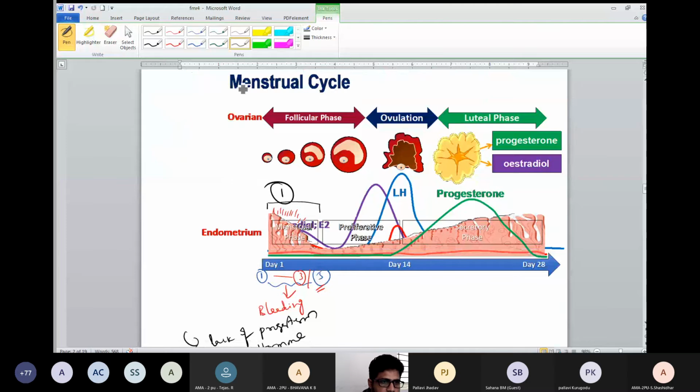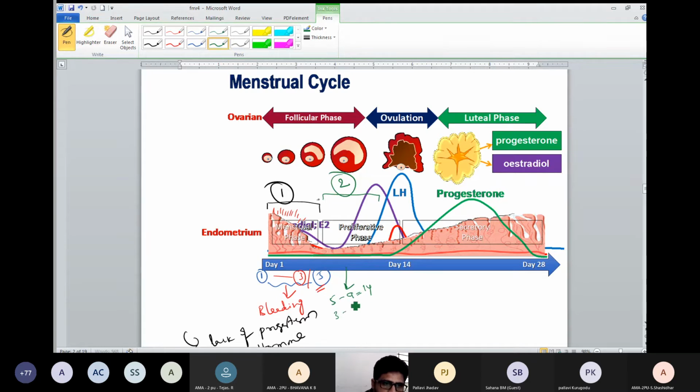Here, up to this point, we have explained the first phase in this diagram. Now I am explaining the second phase, from here to here. What is the second phase? It runs from the 5th day to the 14th day.